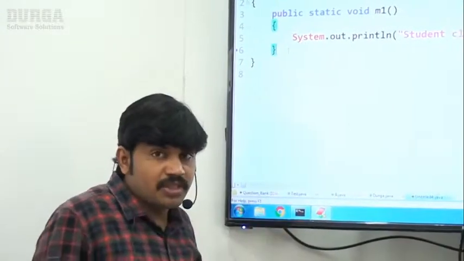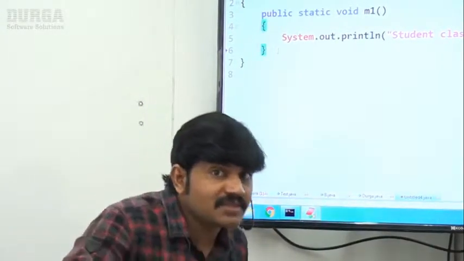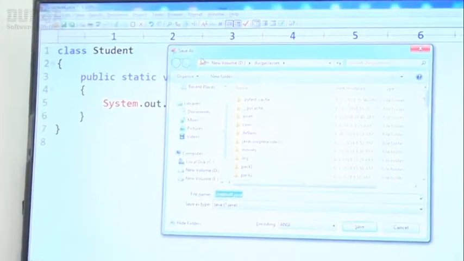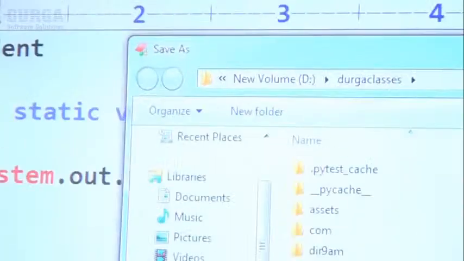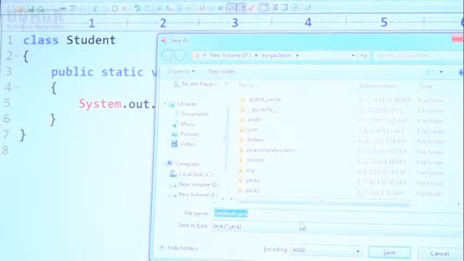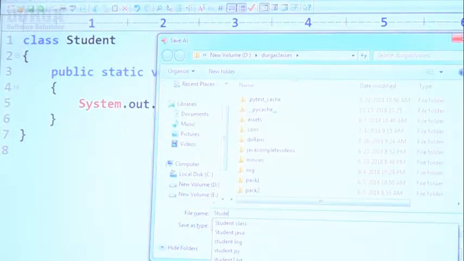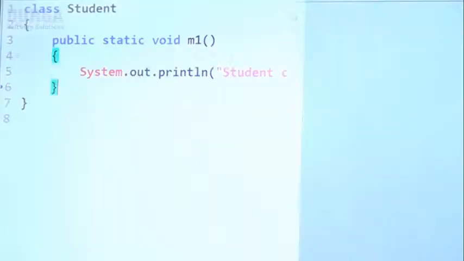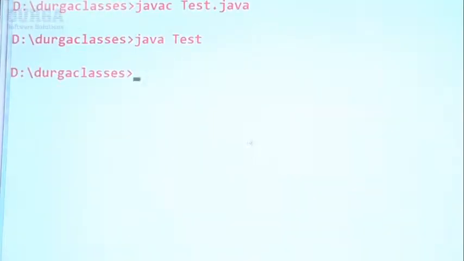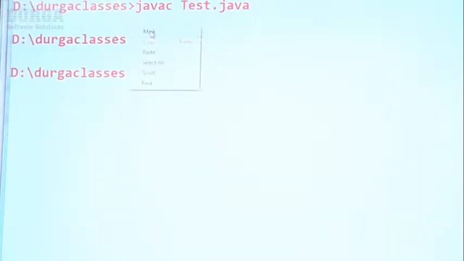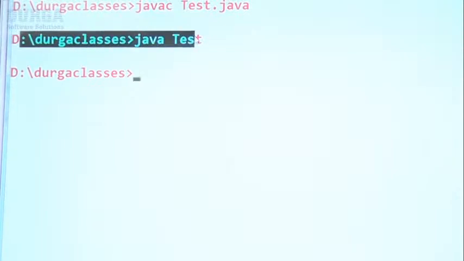I want to save this program in the same location where test.java is available, D:Durga classes. Let me save this code. Can you please observe my location? Inside the same location, D:Durga classes, I am saving it as Student.java. Test.java is available in the same location only.